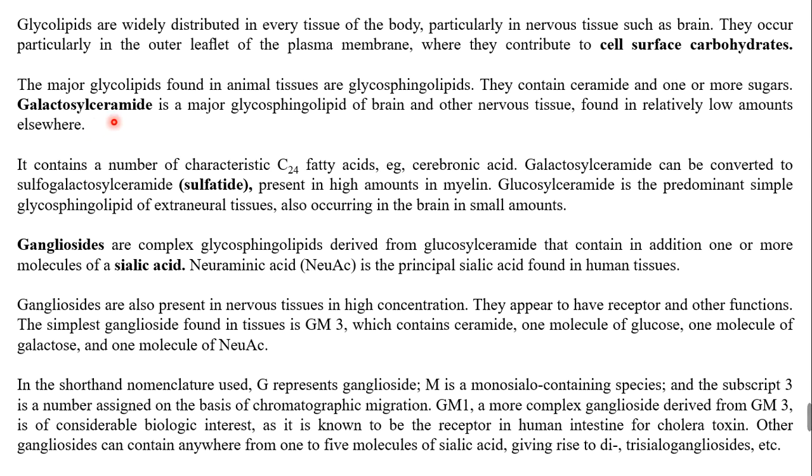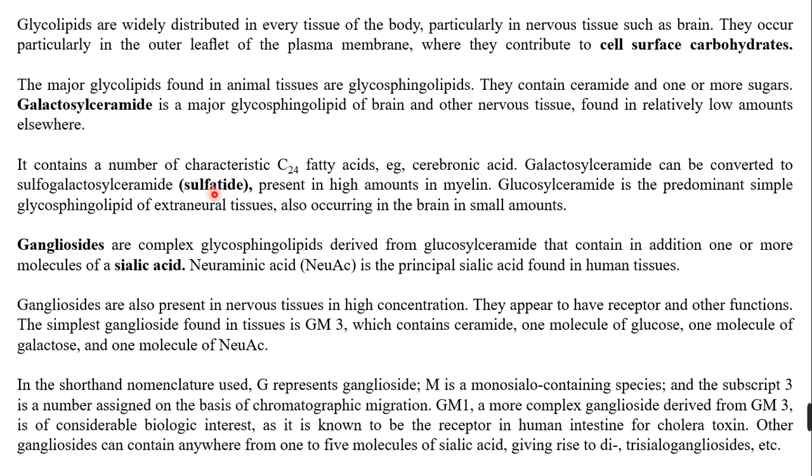The first one is glucosyl sphingolipids and galactosyl ceramide, which contains characteristic C24 fatty acids, such as cerebronic acid. Galactosyl ceramide can be converted into sulfogalactosyl ceramide with the help of sulfate transfer, or addition of sulfur, and it is called a sulfatide.